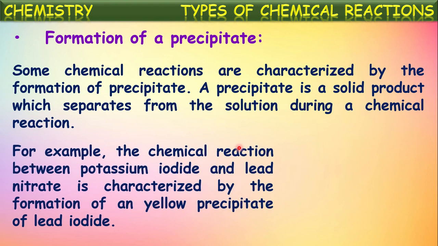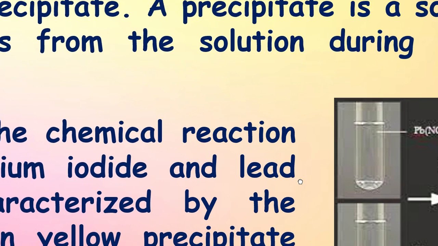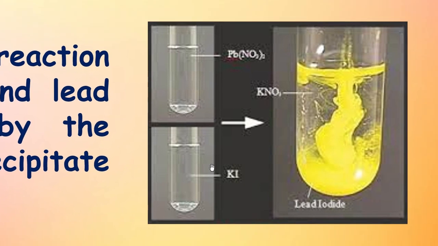For example, the chemical reaction between potassium iodide and lead nitrate is characterized by the formation of a yellow precipitate of lead iodide. See here, initially potassium iodide is an aqueous solution. Potassium iodide crystals will dissolve into water and they form an aqueous solution. Even lead nitrate also forms an aqueous solution. But when these two are mixed, immediately they form lead iodide and potassium nitrate.